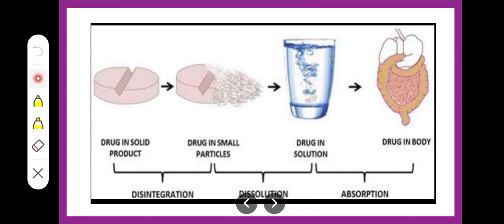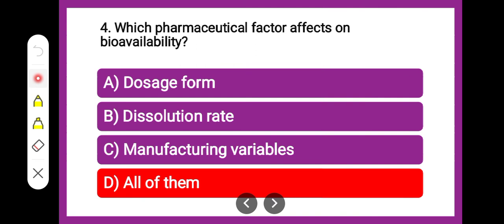This is a tablet dosage form, which is a solid dosage form. From the tablet, the drug will first get broken down into smaller particles. Then it will go into the solution form, and then it reaches the body through absorption. Disintegration, dissolution, absorption. So the correct answer is all of them.